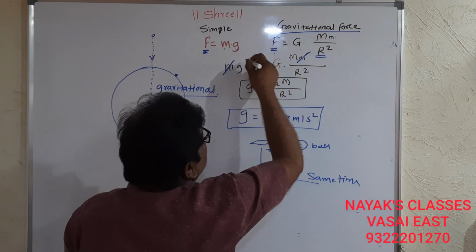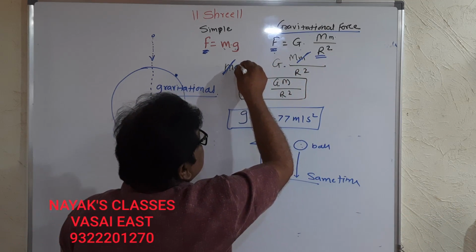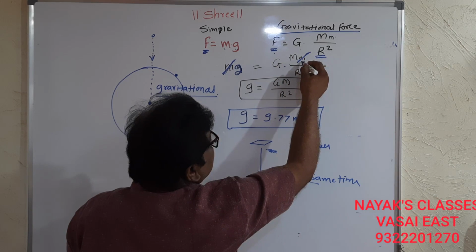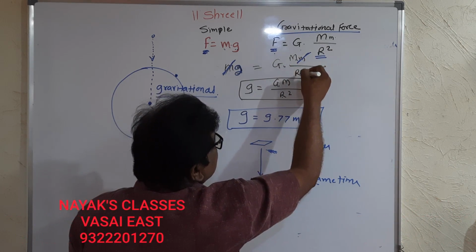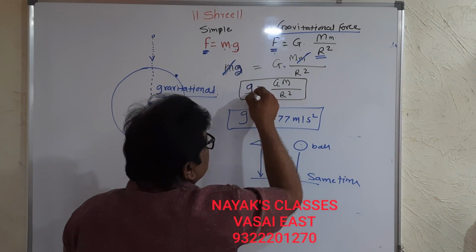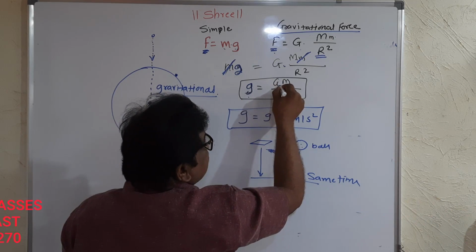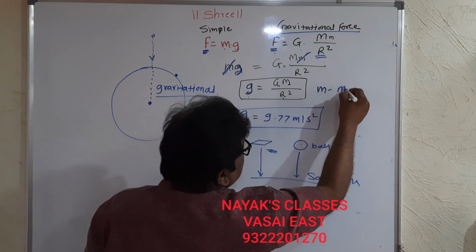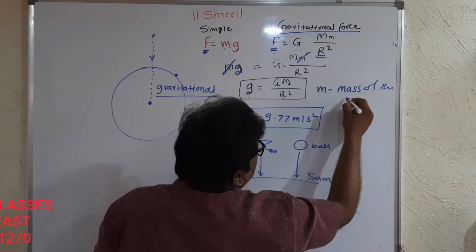The mass of the body gets cancelled and we get g is equal to capital G into M upon R square. So g, the gravitational acceleration, is equal to G M upon R square. M, mass of the earth.